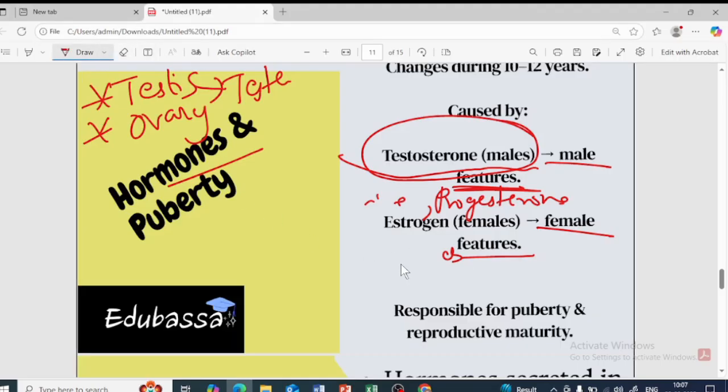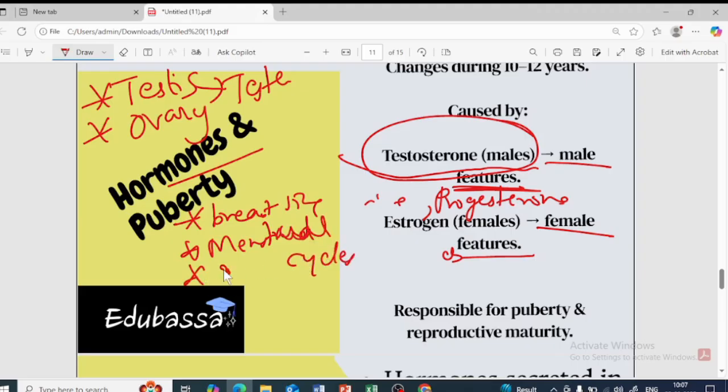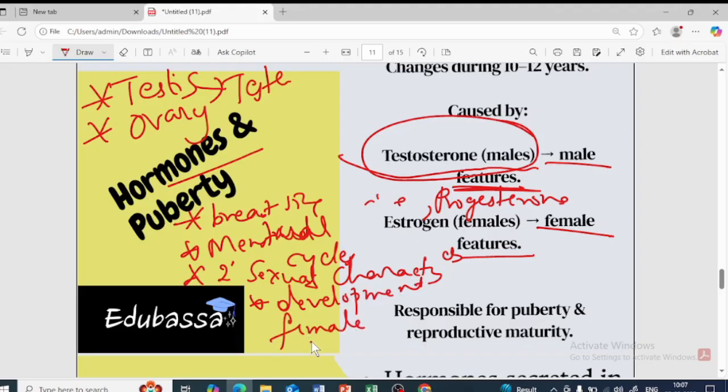The features here are the breast size, the regulation of the menstrual cycle, in the sense the periods, secondary female sexual characters, and the development of the female organs. So all these features of the females are developed by which hormones? Estrogen and progesterone. Clear? Hence they are responsible for puberty as well as reproductive maturity.